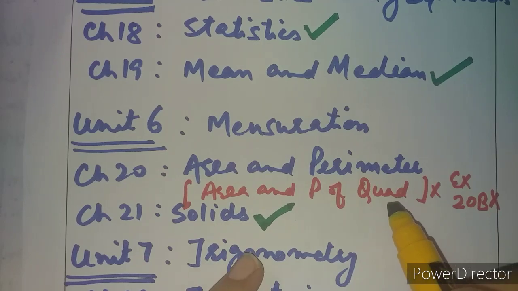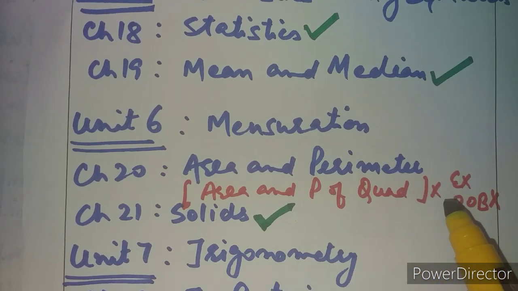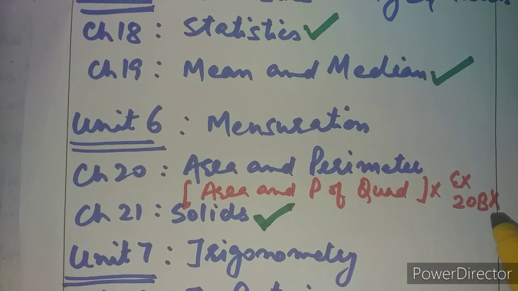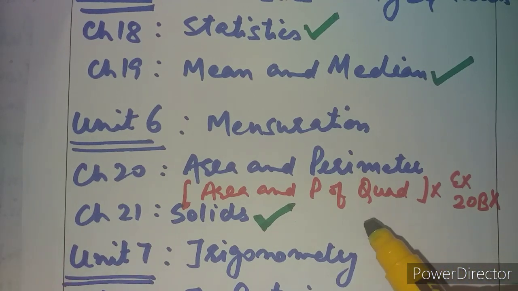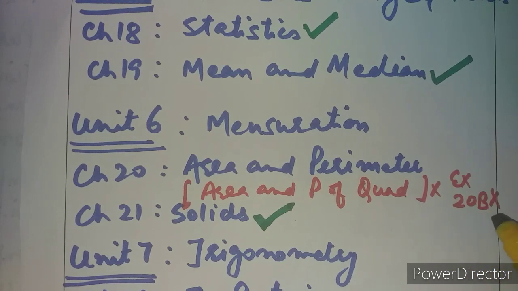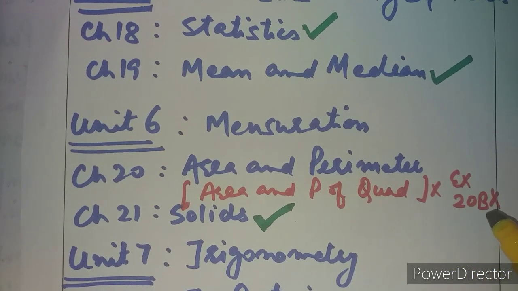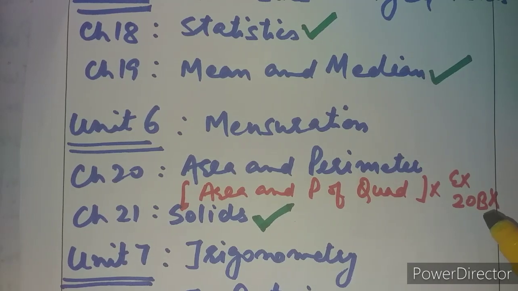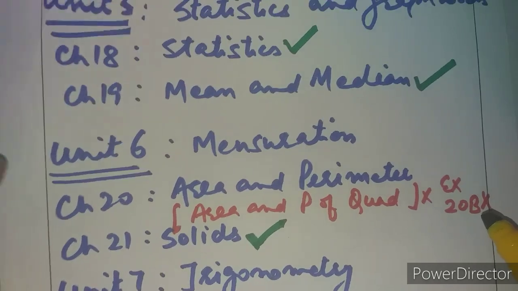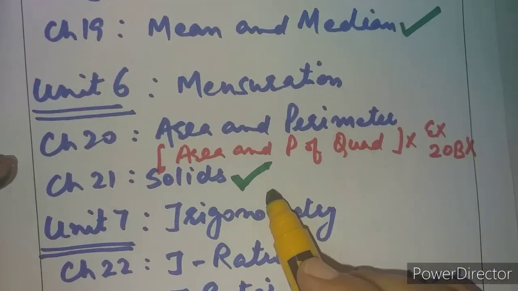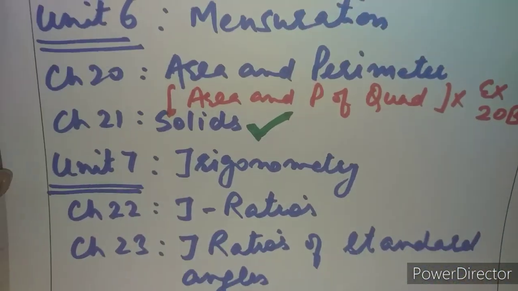So all the questions from exercise 20B, all types of quadrilaterals, area and perimeter has been excluded. Exercise 20B, a big exercise which would take up lots of time of the students for the revision, for the teachers to cover up, has been totally removed from the new syllabus, right? But chapter number 21, solids, is still there, completely it is there, right?